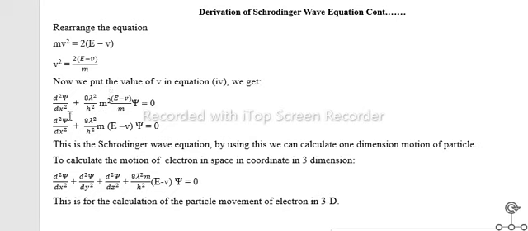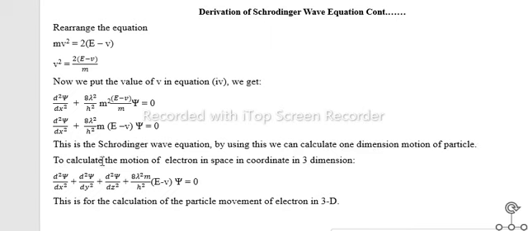After dividing by m, we get d square psi upon dx square plus 8 pi square m upon h square into E minus V into psi is equal to 0. So this is the Schrodinger wave equation. By using this, we can calculate one dimension motion of a particle.